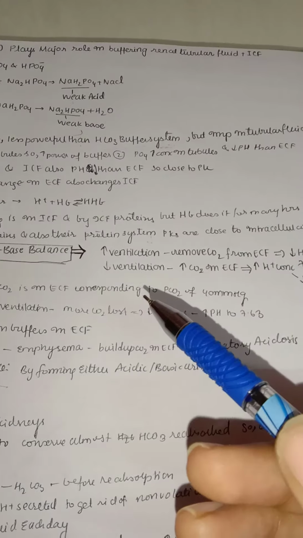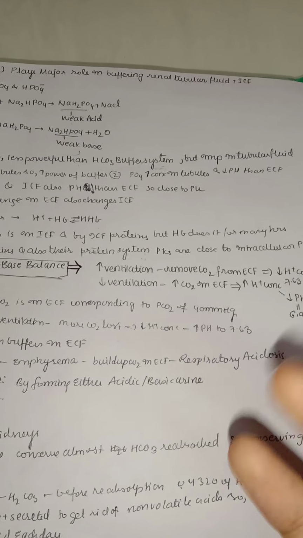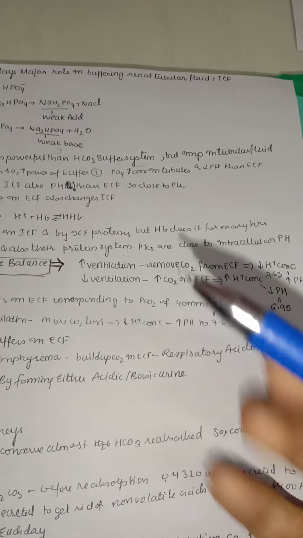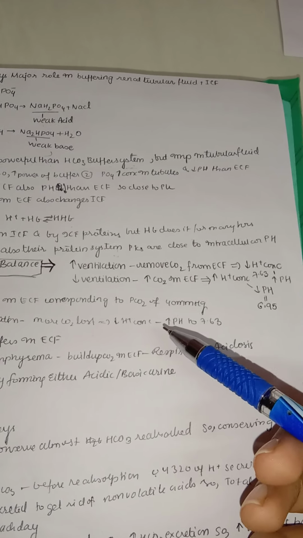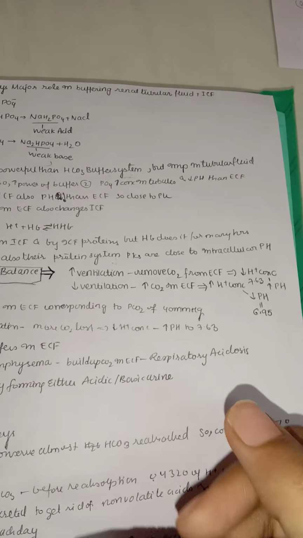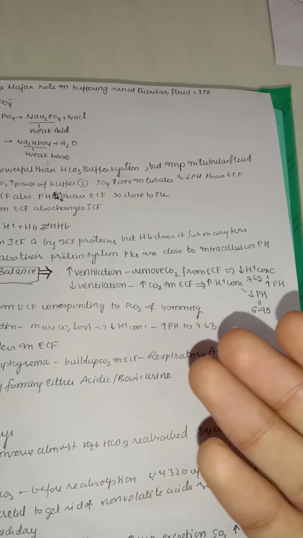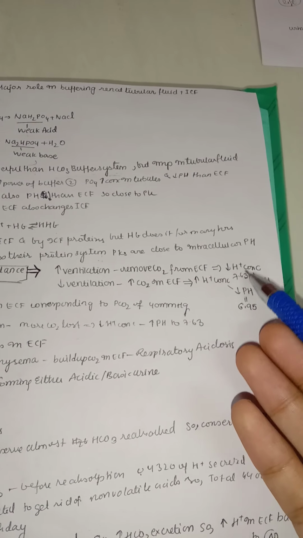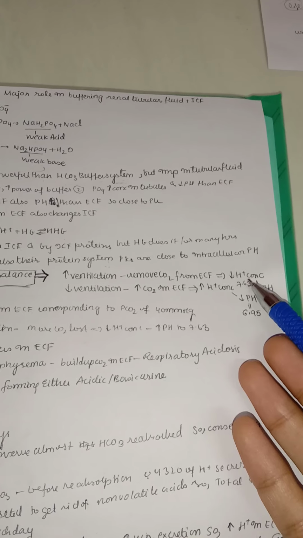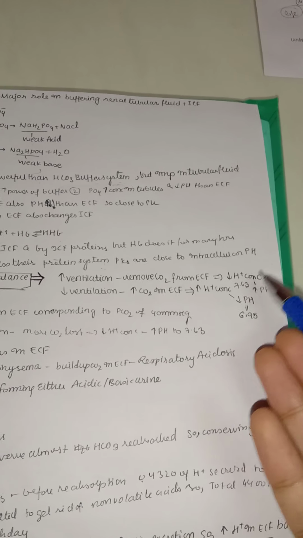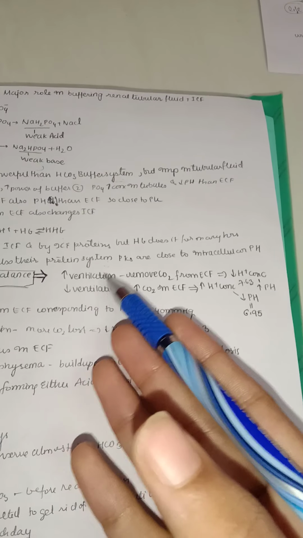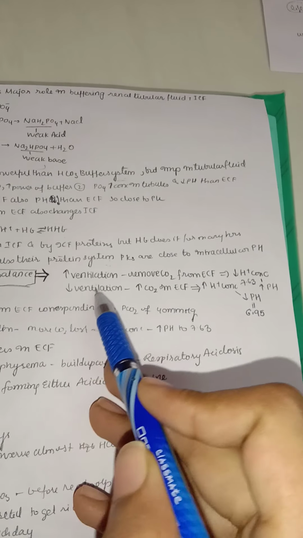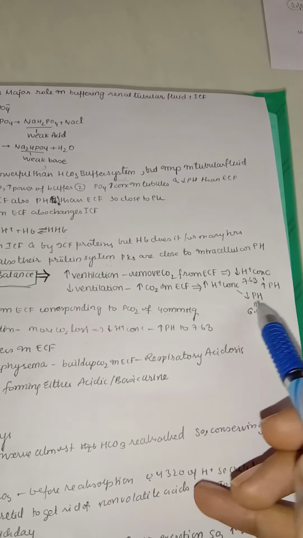Whenever there is low ventilation, carbon dioxide accumulates in the extracellular fluid, which means the hydrogen concentration is increasing there. If the hydrogen concentration increases, it leads to respiratory acidosis. As the hydrogen concentration decreases, it is inversely proportional to pH, so pH will increase in the case of higher ventilation. So ventilation is directly proportional to the pH. As ventilation decreases, the pH also drops.